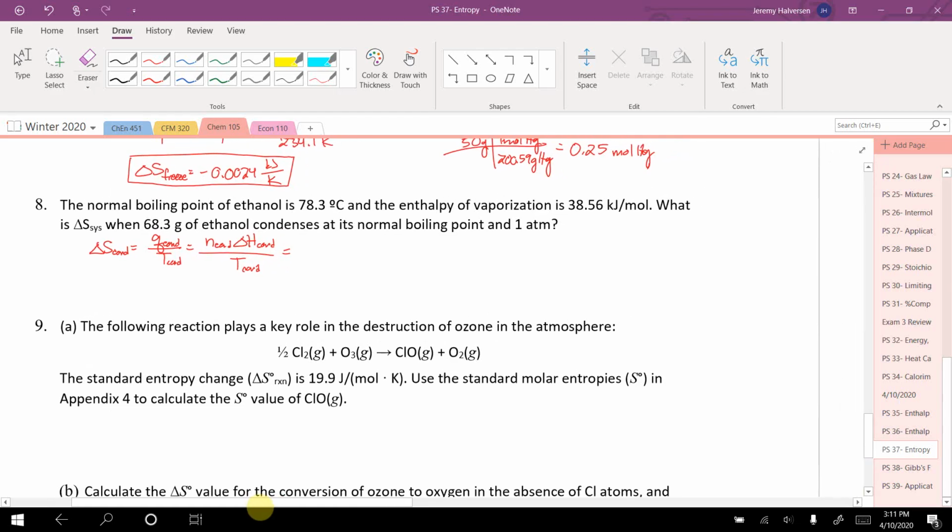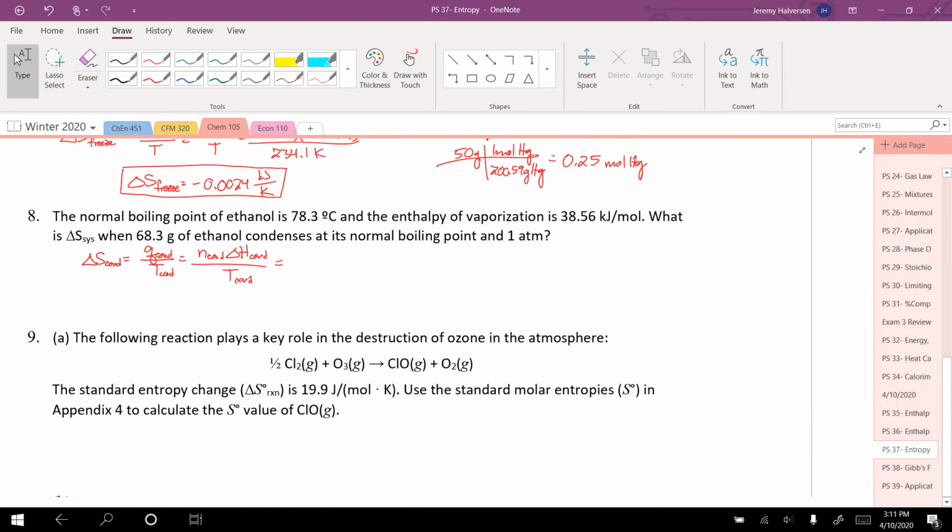Okay. I've got 68.3 grams. I need to get that to moles. Grams of ethanol: 1 mole of ethanol, I think it's 46. It is 46 grams.